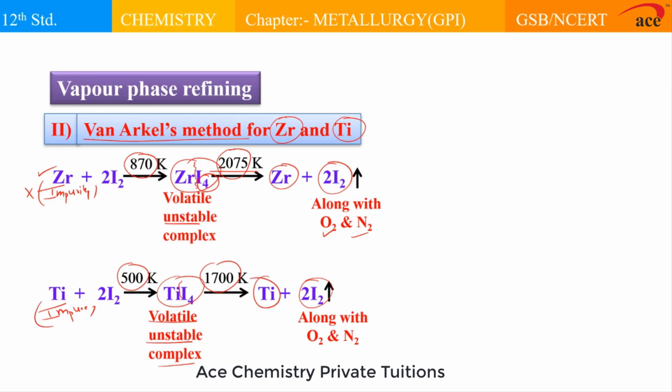Titanium. So here we are getting pure metal residue as what? Zirconium and titanium, which is free from what? Impurities. So this is how the Van Arkel method is carried out for zirconium and titanium for the refining of this metal, which comes under vapor phase refining.